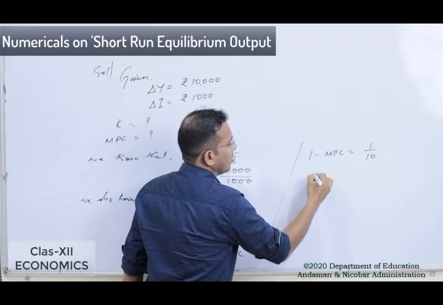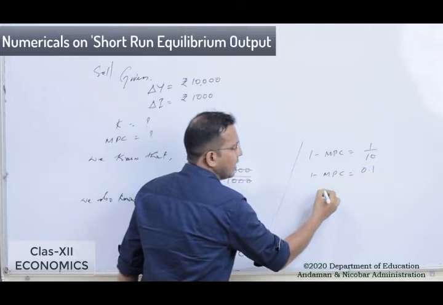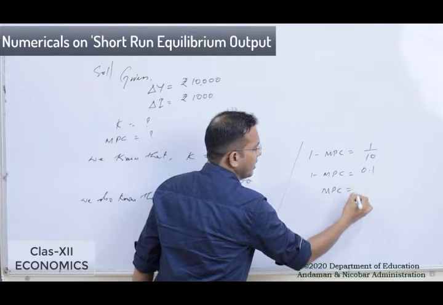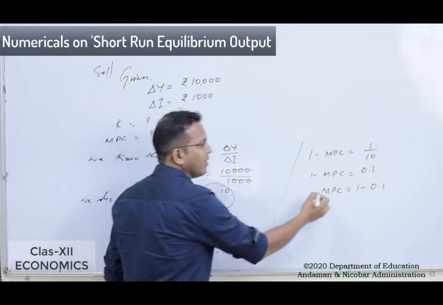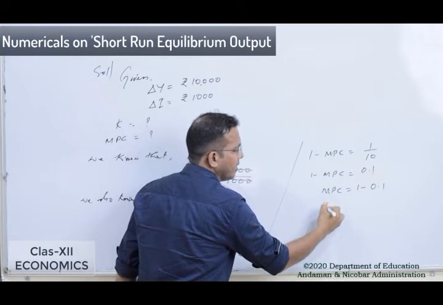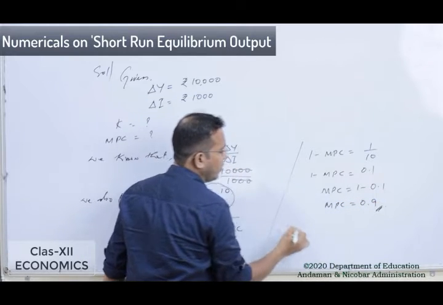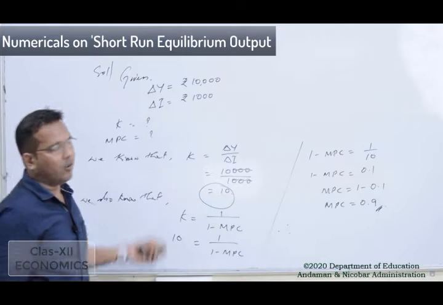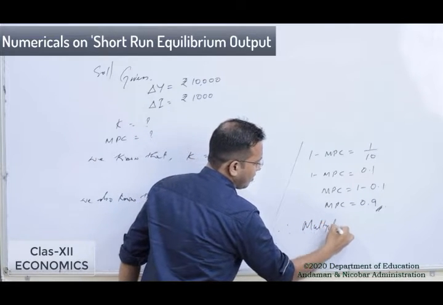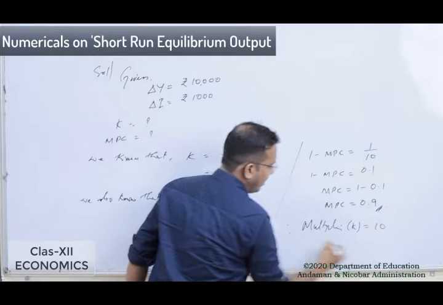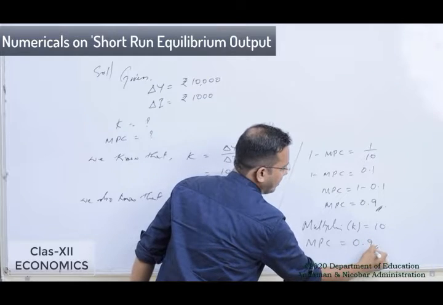Here, 1 minus MPC becomes 0.1. So the MPC will become 1 minus 0.1. So here we can get the equation as MPC is equal to 1 minus 0.1, and we get the value of MPC as 0.9. Therefore, we got the value of K, that is the multiplier, K as 10, and the value of MPC is 0.9.